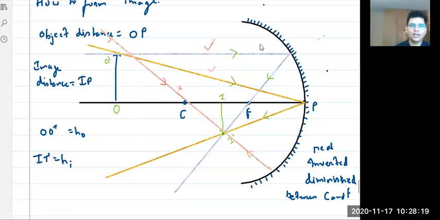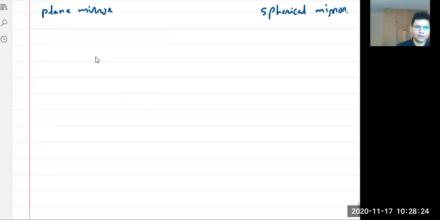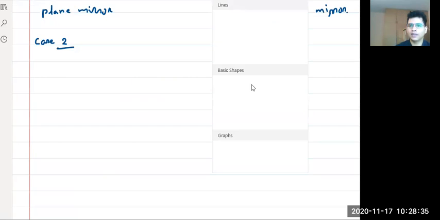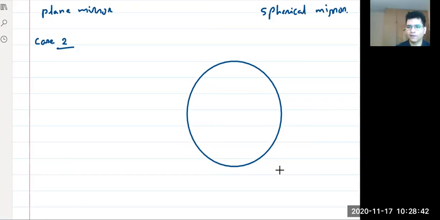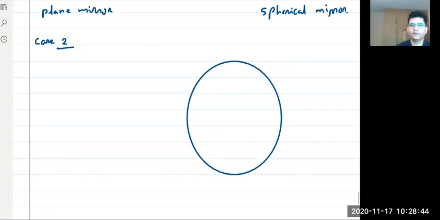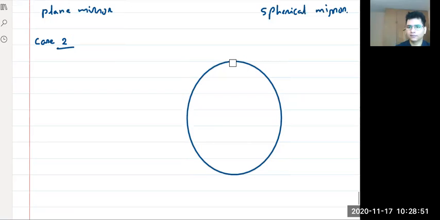Okay, now let's see the next case. Case 2. Now after this, can I say that the next case would be the case in which the object is on the center of curvature? Yes or no? On the center of curvature. Agree? So let's see.